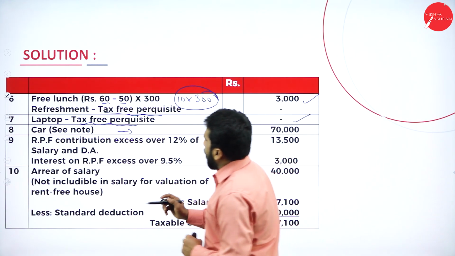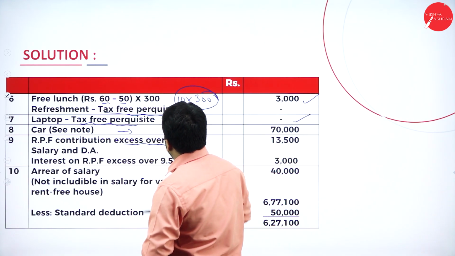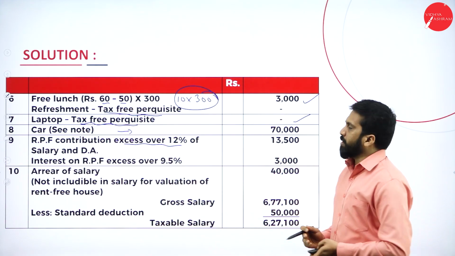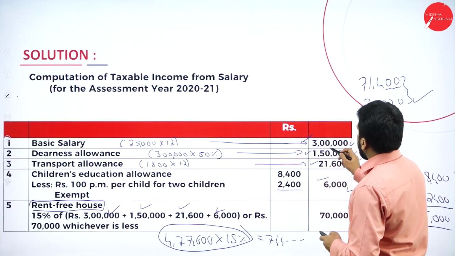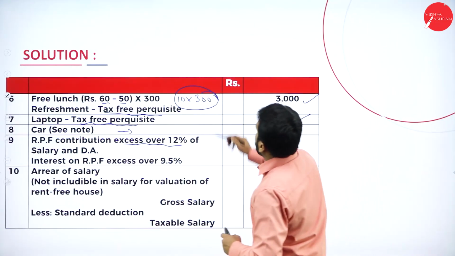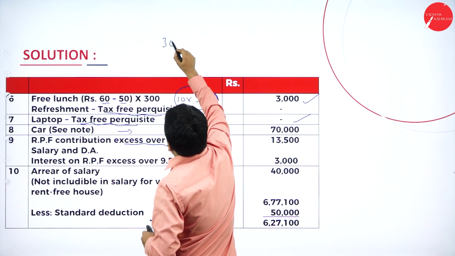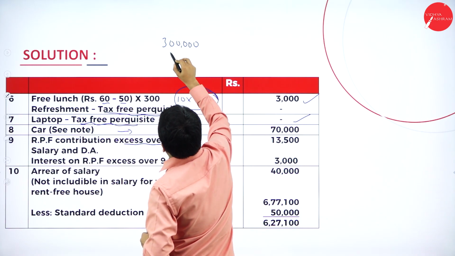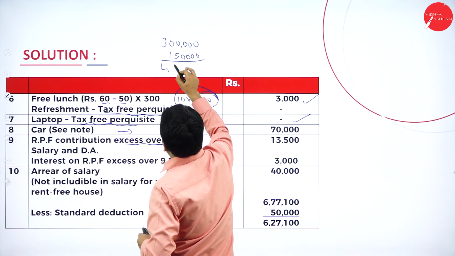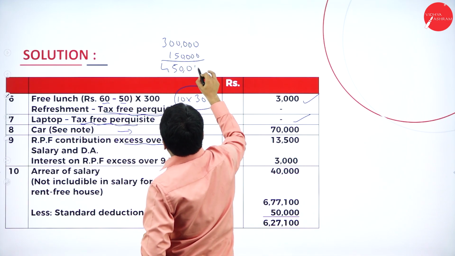Now, RPF contribution in excess of 12% of salary and DA. I'll go back to your salary and DA. What is your salary? 3 lakh. What is your DA? 1 lakh 50,000. Now, 3 lakh plus 1 lakh 50,000. Total how much? 4 lakh 50,000.